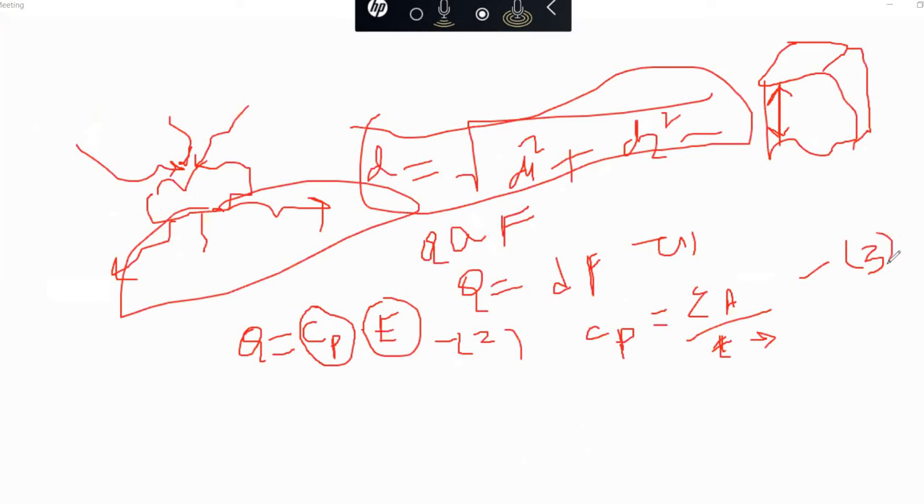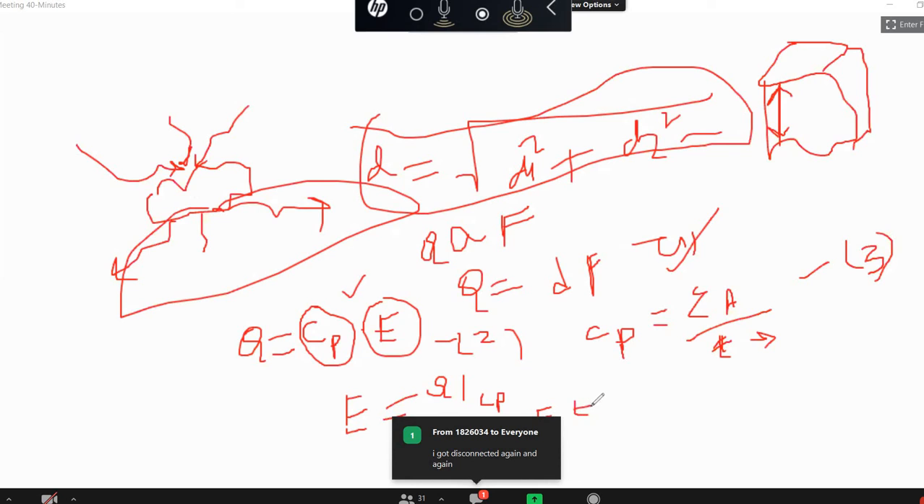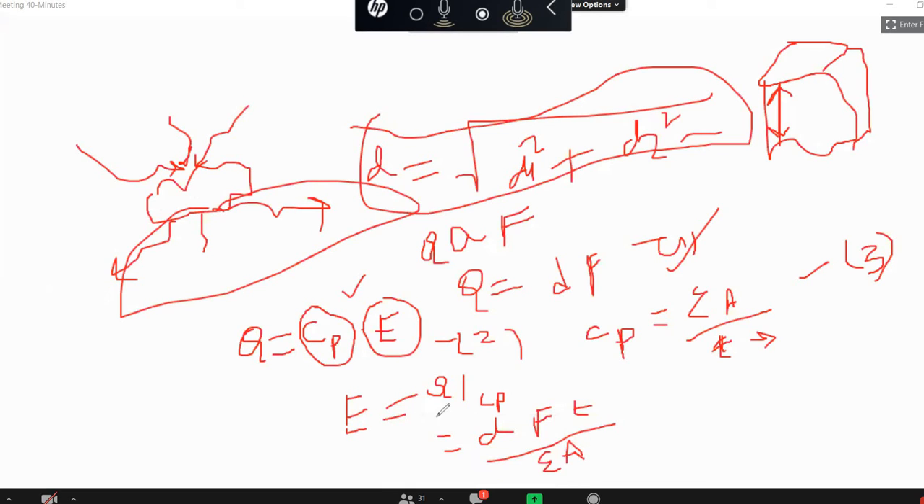The first equation is Q equals DF, the second is Q equals Cp into E, and the third is Cp equals epsilon A by T. Now, from the second equation, because you need to find the electrical voltage, E equals Q by Cp. Q equals D into F, and Cp equals epsilon A by T. So the ultimate expression is E equals DF into T divided by epsilon into A. This is the final expression of the electrical voltage.